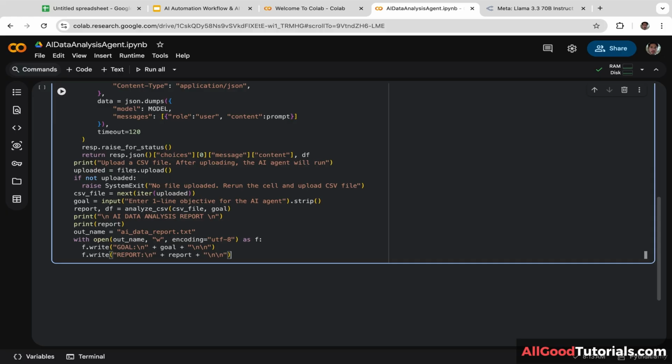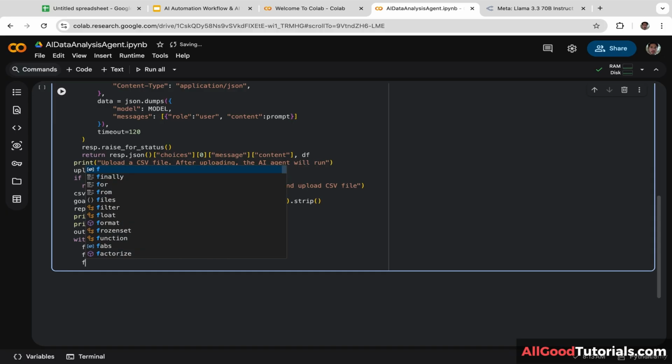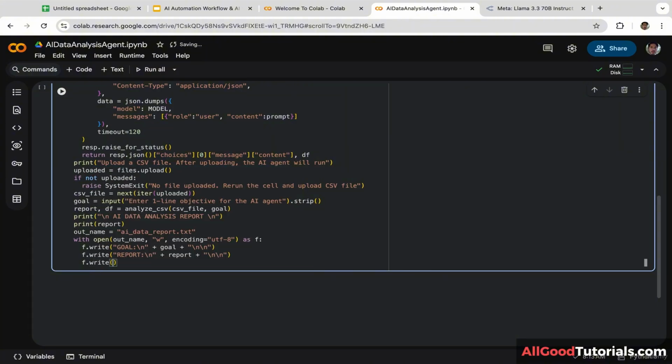Next, we are going to write a readable preview of the dataset for reference. f.write data preview \n, and we are going to call the save_preview function. And let's put df inside the parentheses. Remember guys, df is the data frame, plus \n.